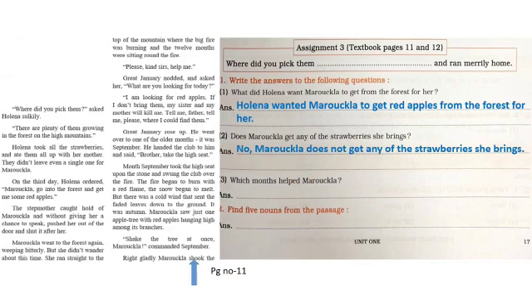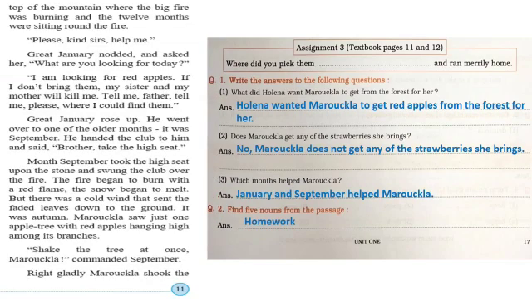Next question. Which months helped Mirocla? So January and September helped Mirocla. Question number 2. Find 5 nouns from the passage. So this question is for homework.